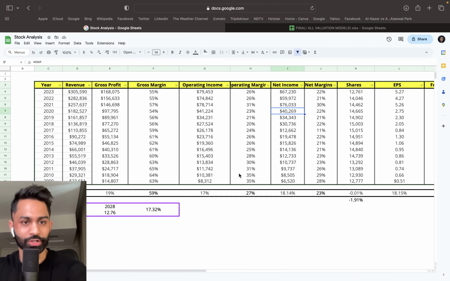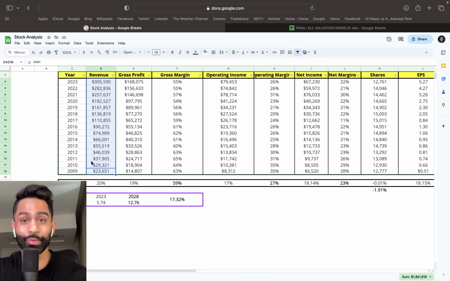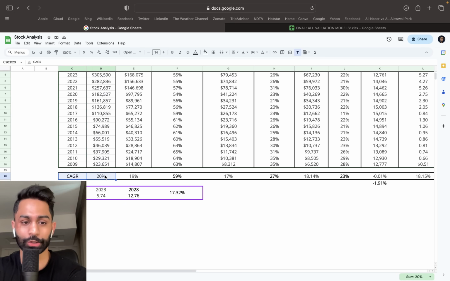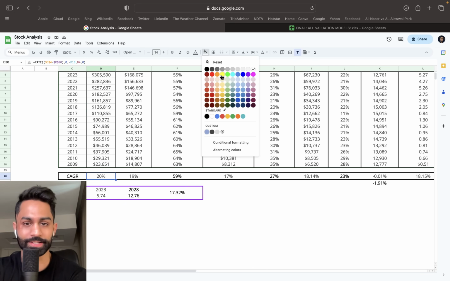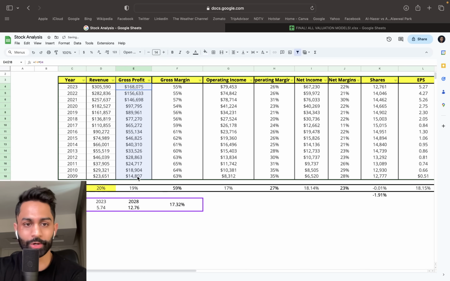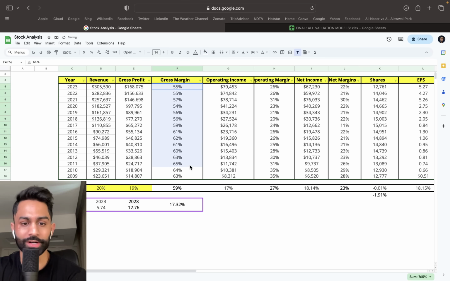So this right here is Google's numbers. What you'll notice is that since 2009, actually, Google has done an incredible job in growing the revenues, right? It's one of the very few companies that has been able to grow revenues at just a little bit over 20%. That's the CAGR, compounded annual growth rate, as you can see over here. Now, gross profit has also grown by a little bit over 19%. So that's, again, very, very phenomenal. Margins have declined since 2009, 2010, when Google was doing a little bit over 64, 65% margins. They have now settled at around 57, 55% at the moment.